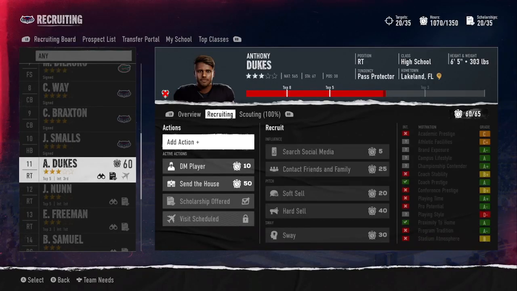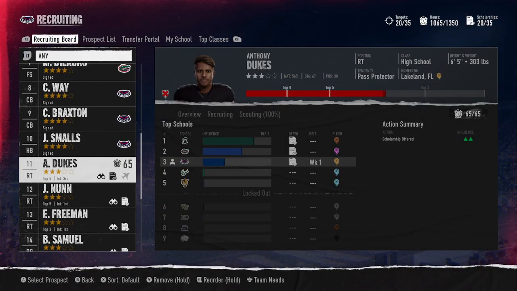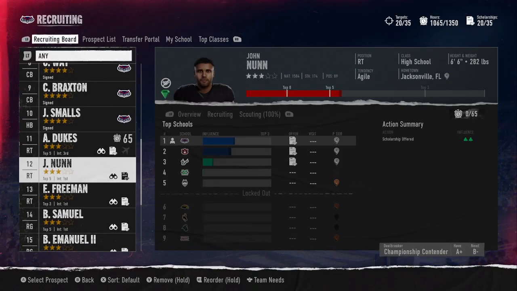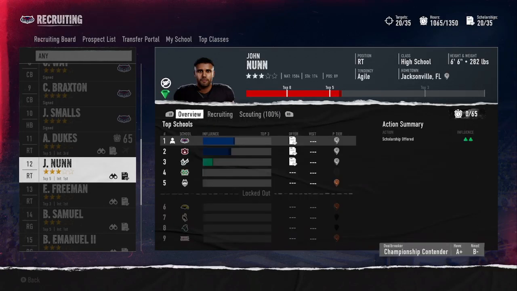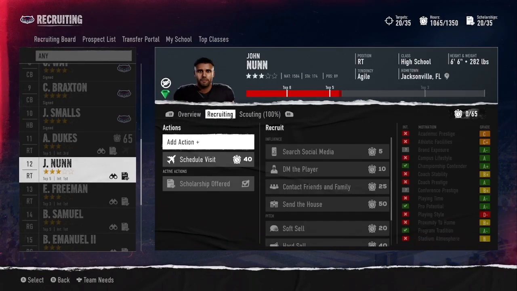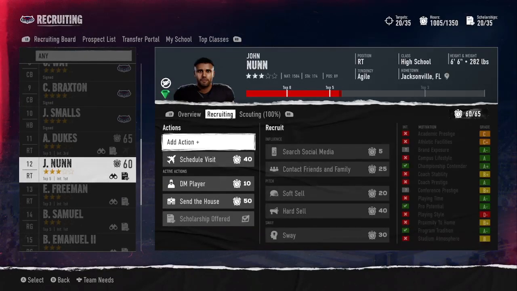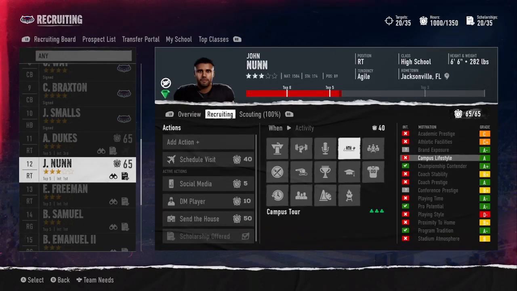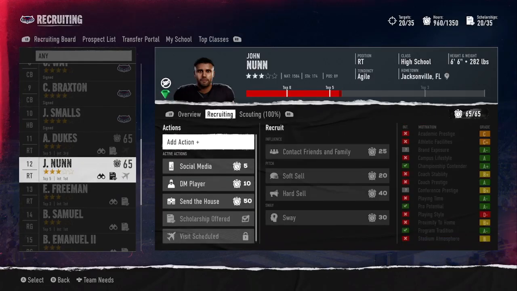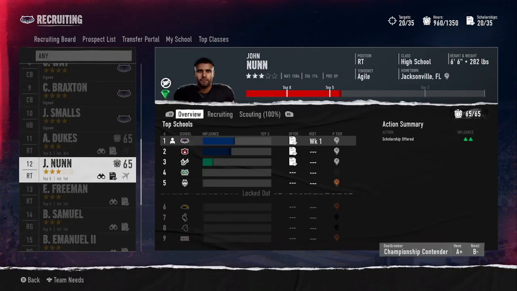DM the player. Again, we want to max out everything because we're in the off season and it's time to get these guys committed ASAP. Got John Nunn fully scouted. So I do have some offensive linemen. I didn't even realize that, but I do have some offensive linemen that I have been recruiting. So we don't necessarily need to add more offensive lineman prospects, especially with these guys being 3 stars. Who knows what's available to us out there right now.